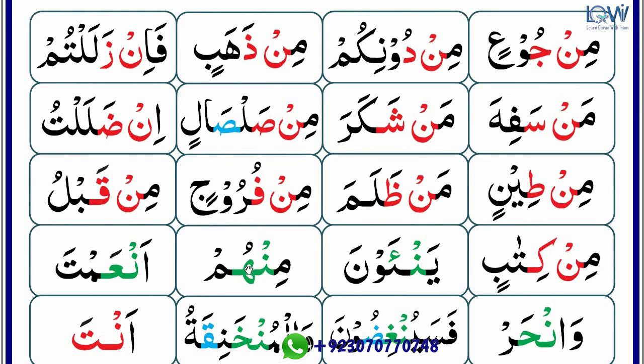Next word, there is ha because ha is a halki letter and ha has come after noon sakin. That's why we have to read without gunna. Mim noon zer min, ha mim pesh hum, min hum. Next, there is ain, a halki letter, and it has come after noon sakin. That's why there is izhar and without gunna. An'amta.